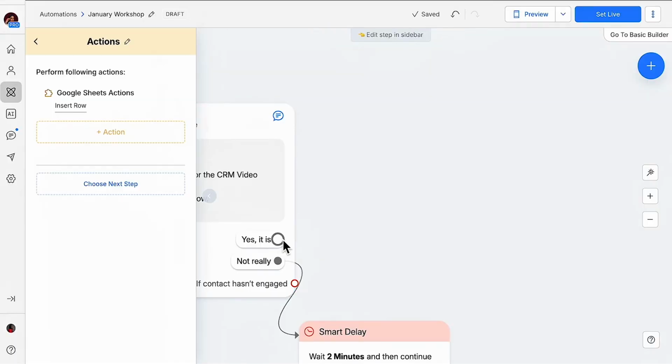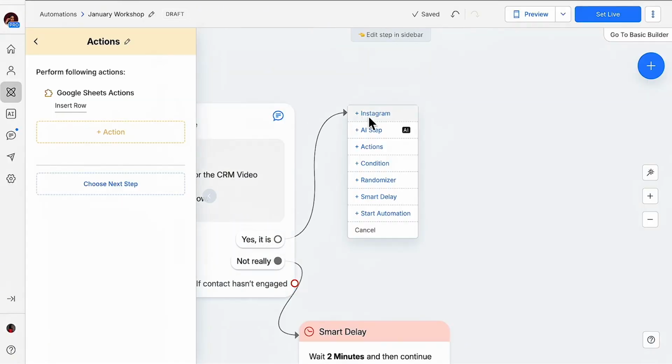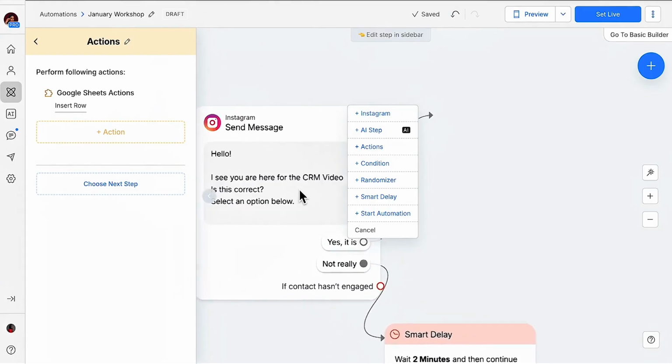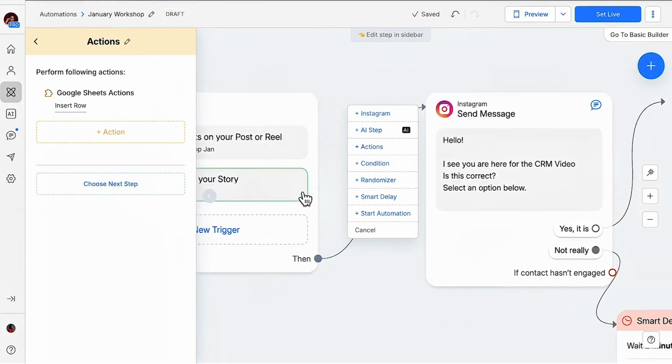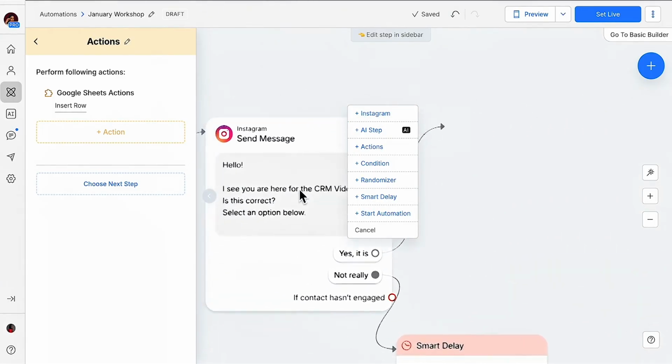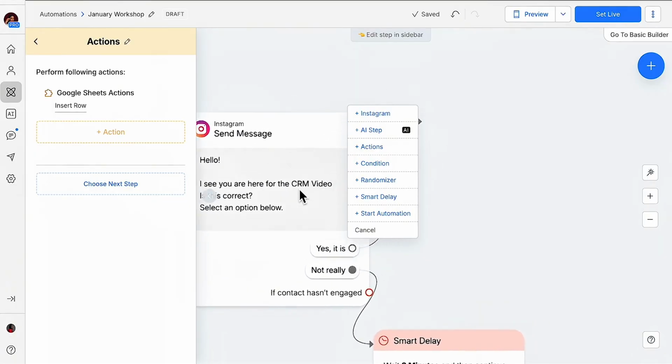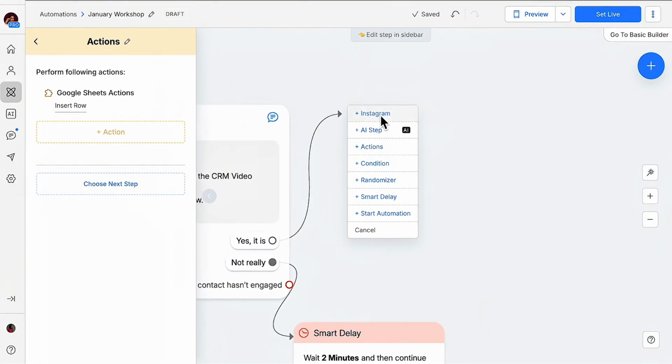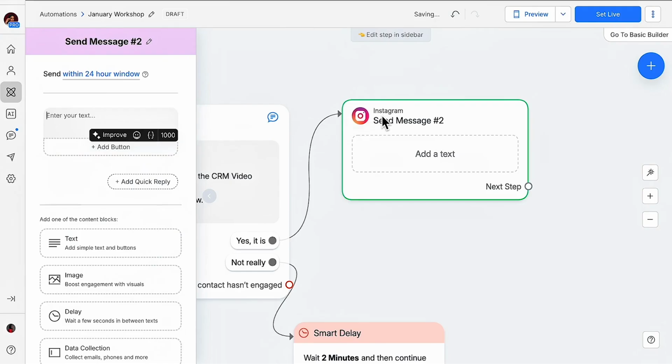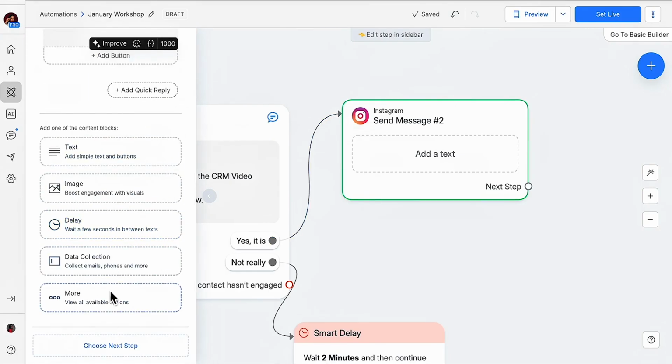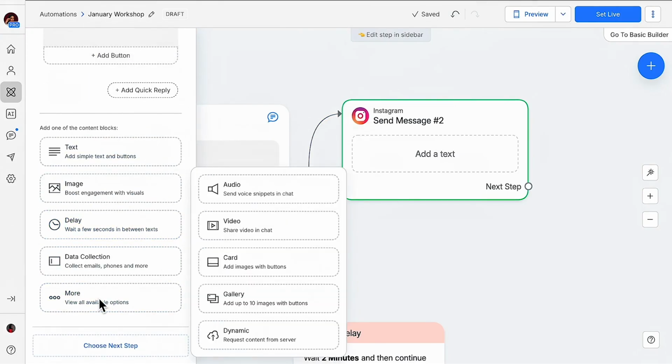Now, people that said yes, I want to send them, remember, they are coming to my workshop on the 7th of February. So I want to send them the resource. Instead of sending them to Instagram, just straight up, I'm going to click on Instagram and come here and ask them a very simple question.